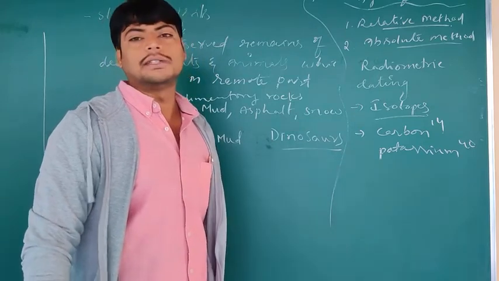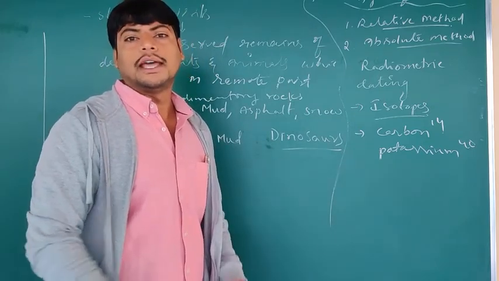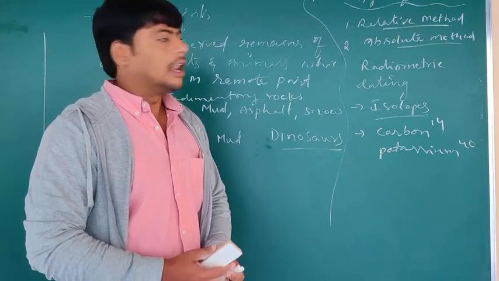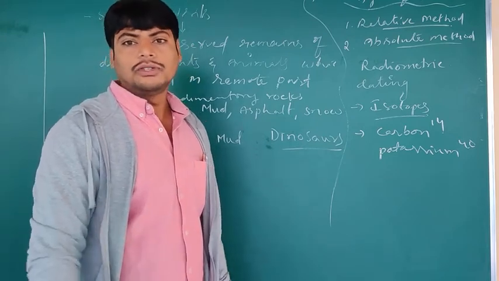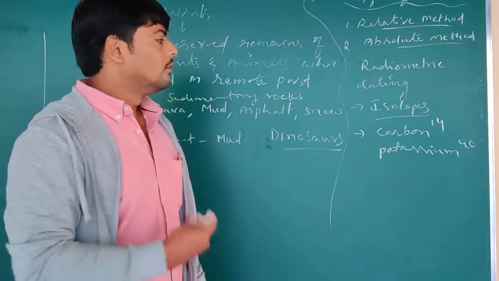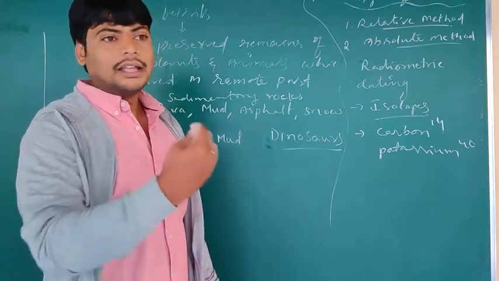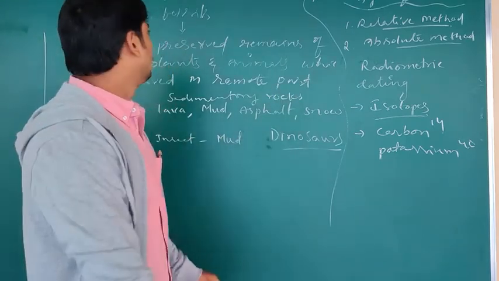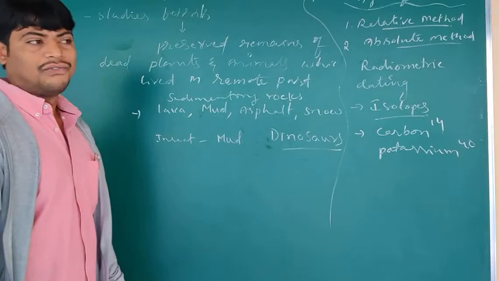So for that we can use the radioisotopes which exist in nature, like carbon 14, and also we can use potassium 40. These are the ways in which we can come to know the evolution by using fossils.